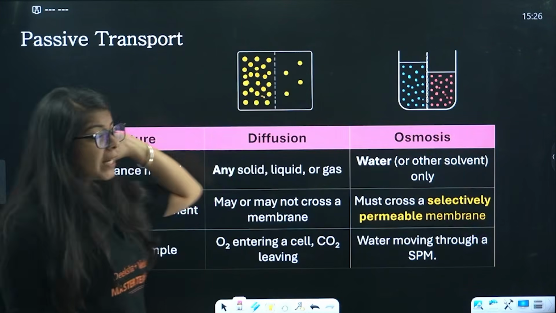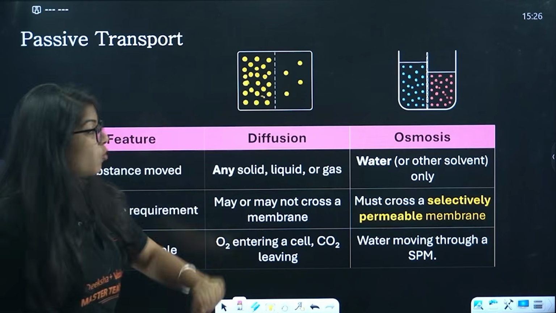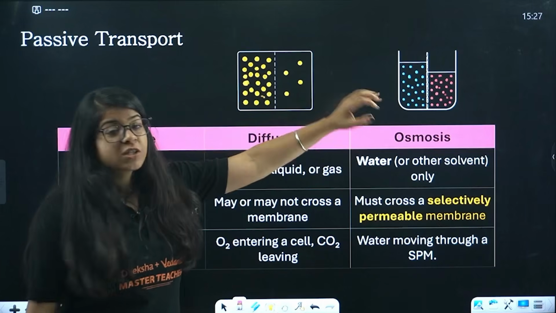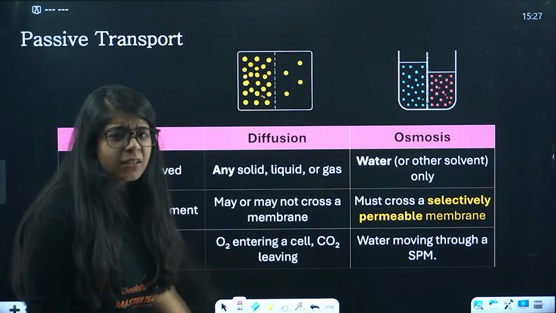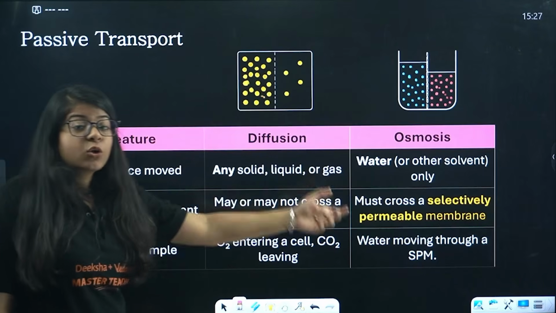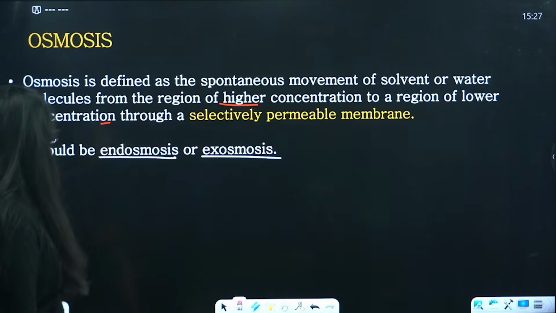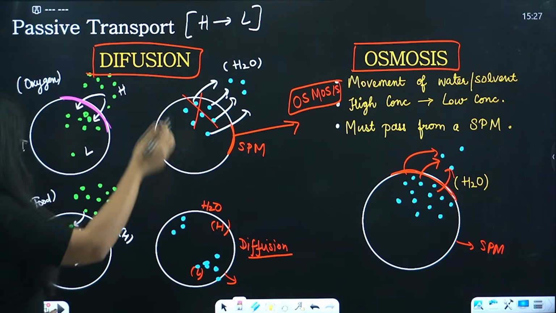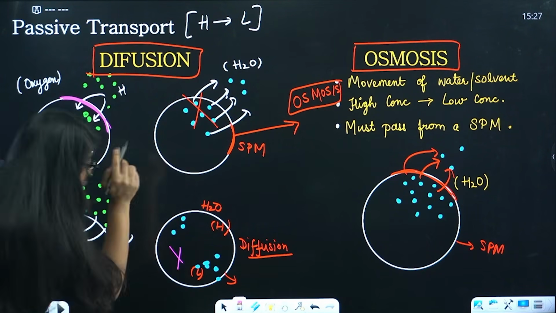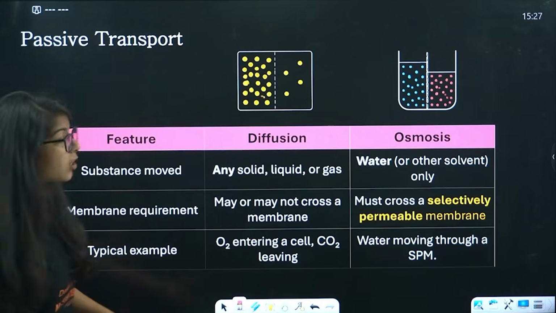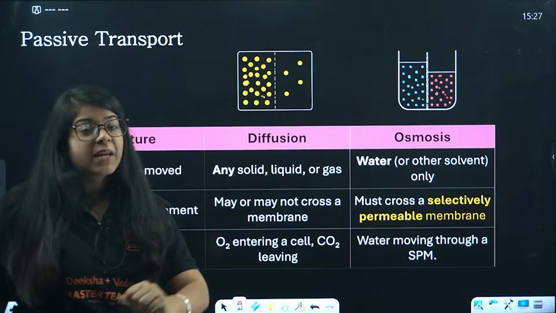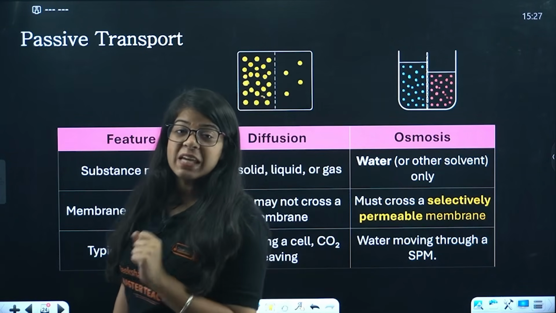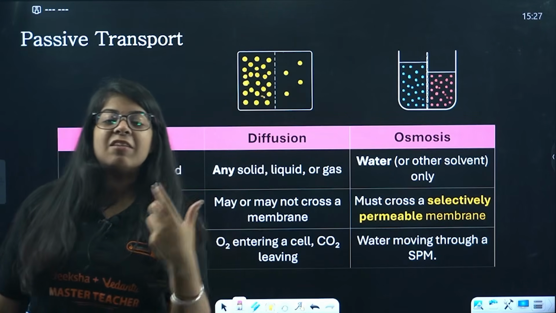Now let's see quickly the difference between diffusion and osmosis. Diffusion happens for liquids, gases as well as solids. For osmosis, we only use water, or any other solvents. Then it may or may not cross a membrane. See, in diffusion, this food, this oxygen is crossing a membrane, but here water is not crossing the membrane. So in diffusion, the substances can or cannot cross a membrane, but in osmosis, it is sure that they have to cross the SPM, the semi-permeable membrane or selectively permeable membrane.